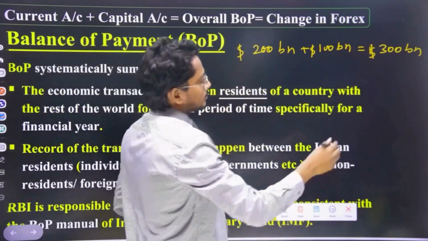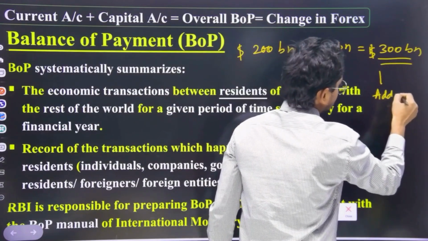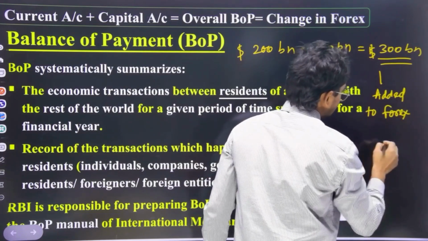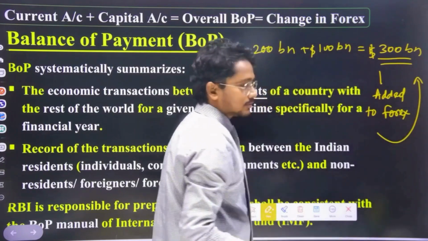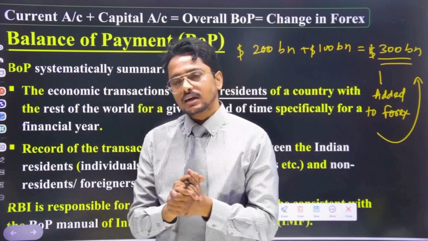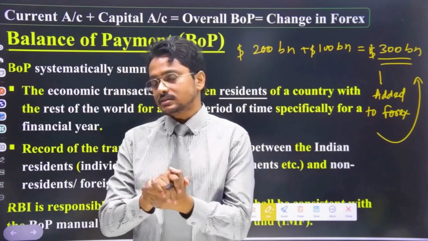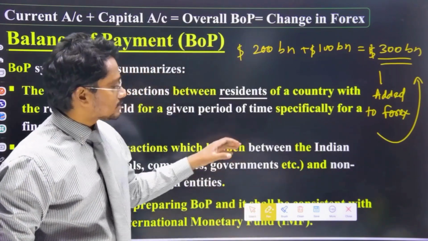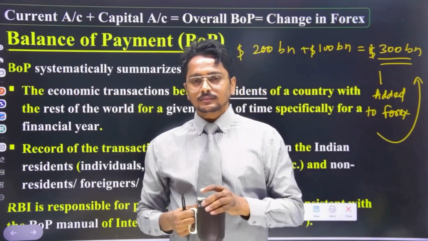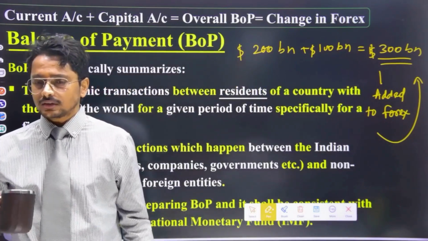So next time this 300 billion US dollars will be added to the Forex or foreign exchange reserve, and our foreign exchange will rise. This usually happens. There are other ways to increase foreign exchange reserves, but this is very major in this regard: how our Forex is added. Okay, you have written. If any point is missed, this session is recorded. You can watch it on your application.